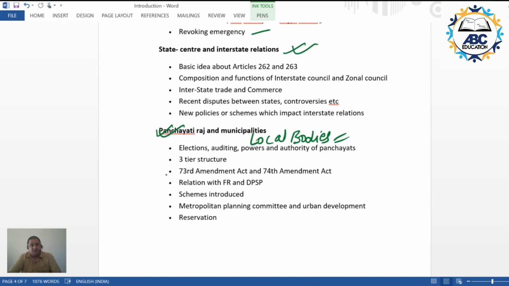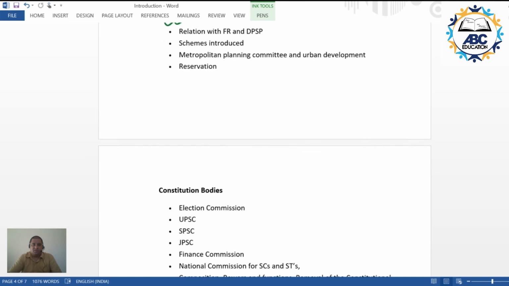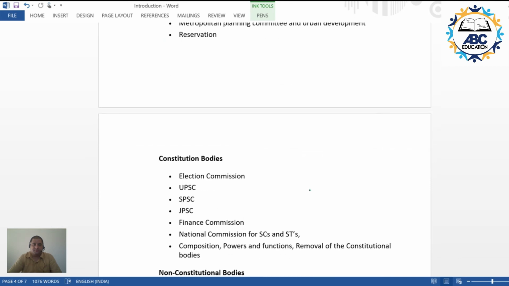We would be taking under study the two amendments that came into picture, the 73rd Amendment and the 74th Amendment, and we'll try to understand the administrative structure, the architecture of these two local bodies, the rural local body, the panchayat, and the urban local body. Then we'll be moving on to certain miscellaneous topics.